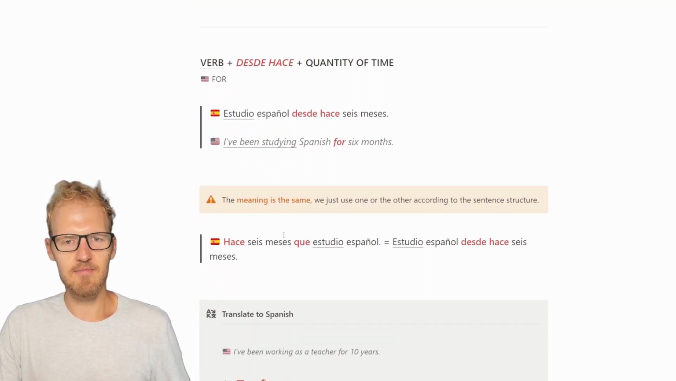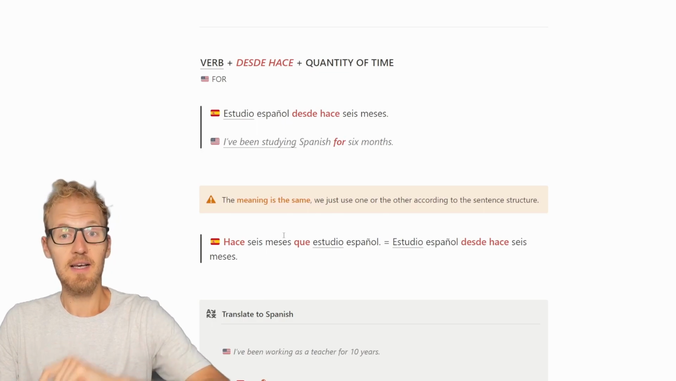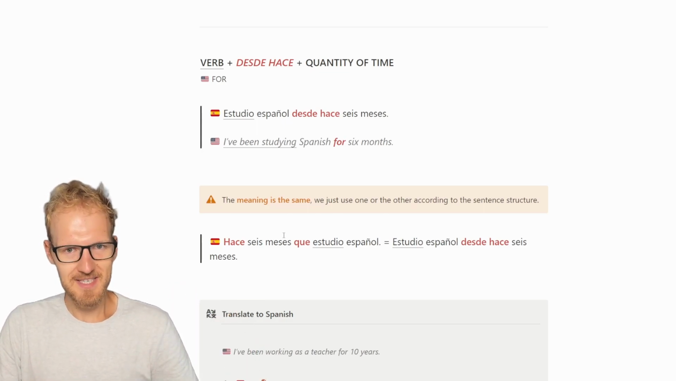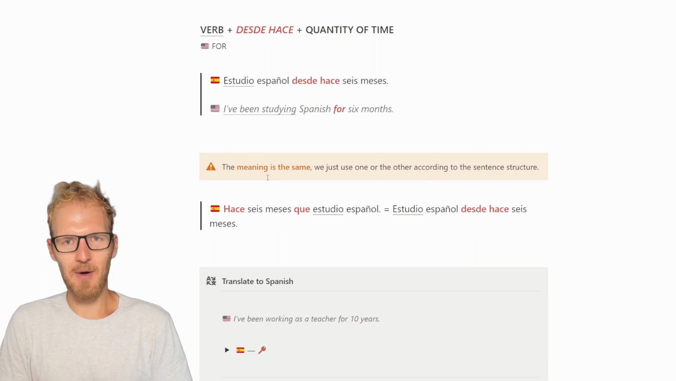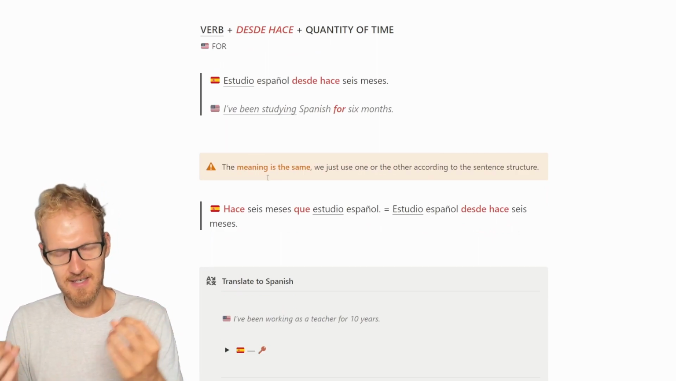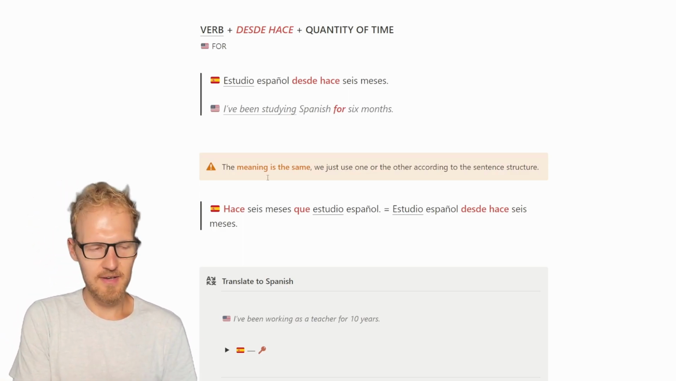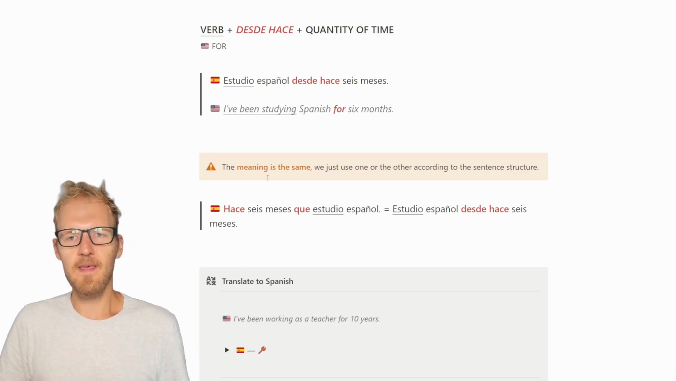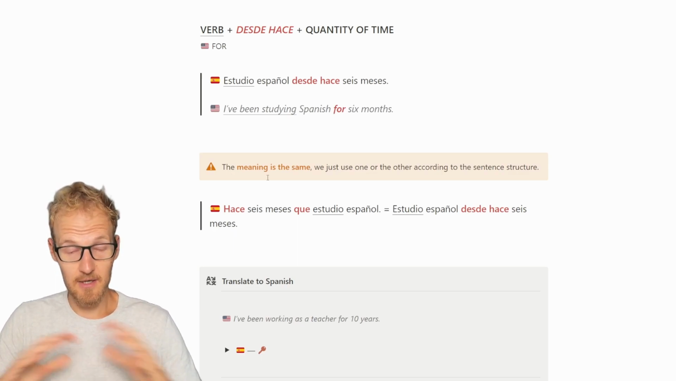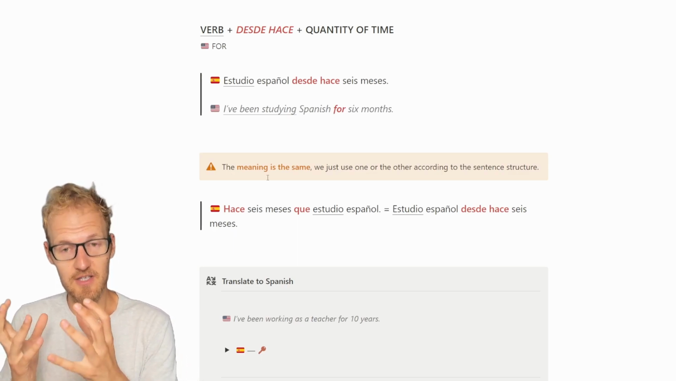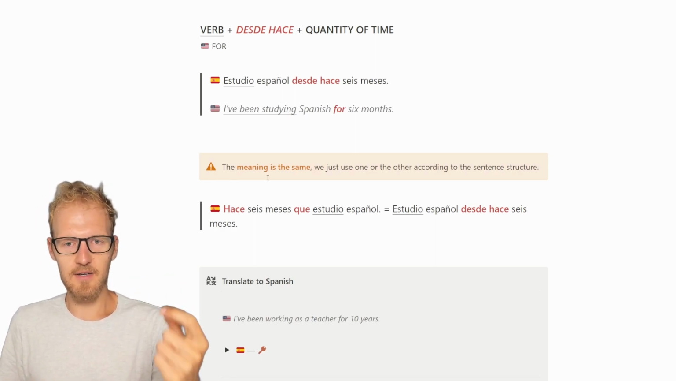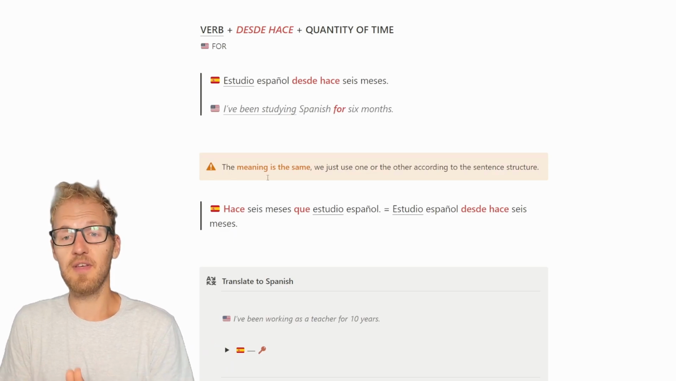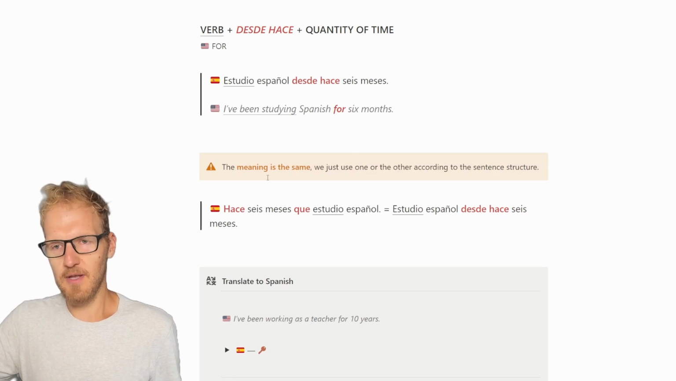We have seen "hace 6 meses que estudio español" and "estudio español desde hace 6 meses". And these two are identical. So don't worry too much about hace que in present, and desde hace with the present tense. The meaning is no different, but there is a difference in the structure. With hace, you first start with the amount of time, the duration, "hace 6 meses que", and then you say what you did, "estudio español".